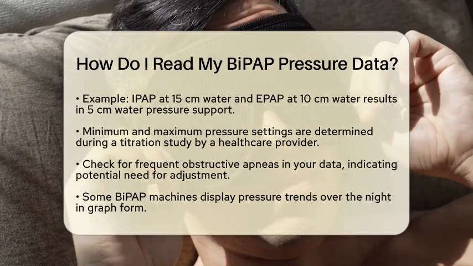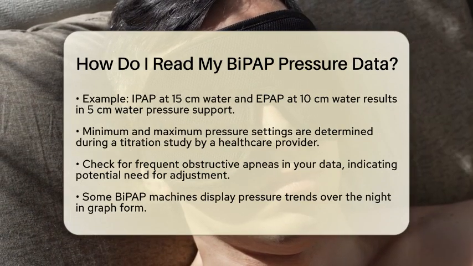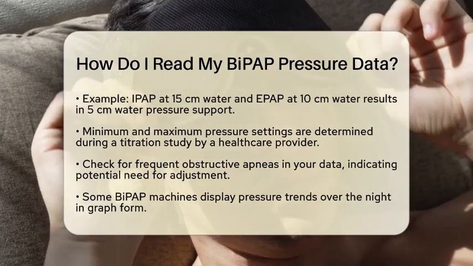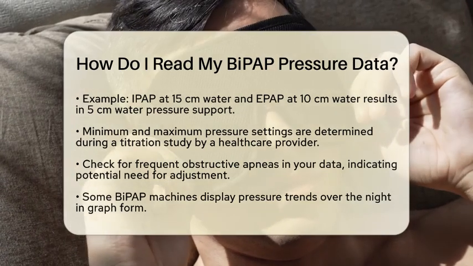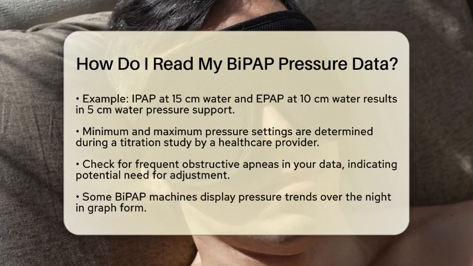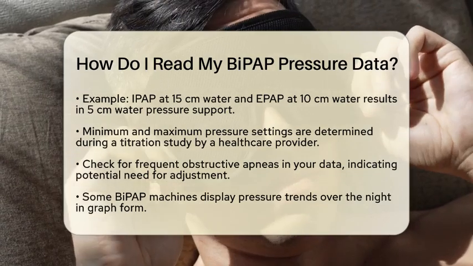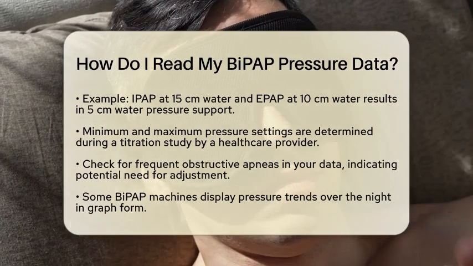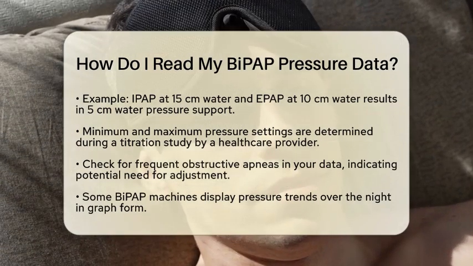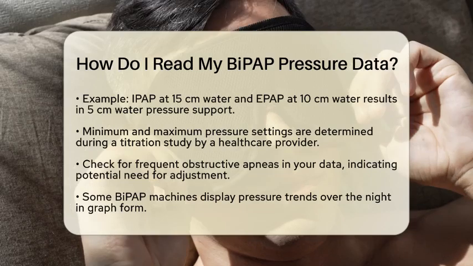Next, you should check the minimum and maximum pressure settings for both inspiratory positive airway pressure and expiratory positive airway pressure. These settings are determined by your healthcare provider during a titration study to optimize your airway and minimize apnea events. For instance, your expiratory positive airway pressure might start at 8 centimeters of water, while your inspiratory positive airway pressure could be set at 12 centimeters of water.